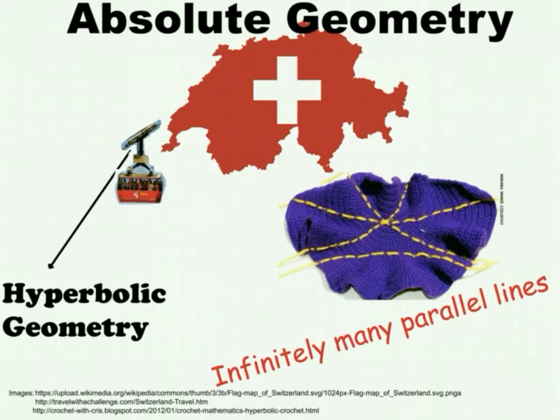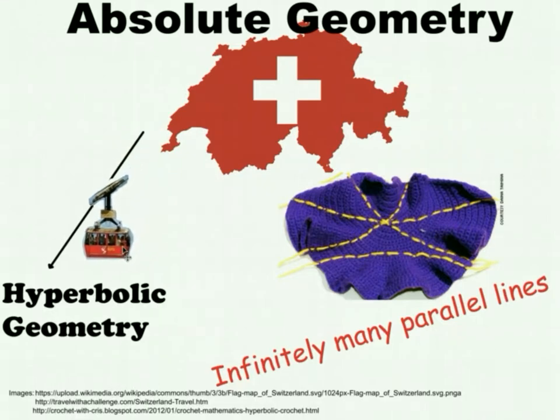If we take what we have learned from the first four postulates and leave the neutral land of absolute geometry, by taking a stand on the idea that there could indeed be more than one line parallel to any given line through a point not on the line, in fact, infinitely many parallel lines, you will reach the land of hyperbolic geometry.